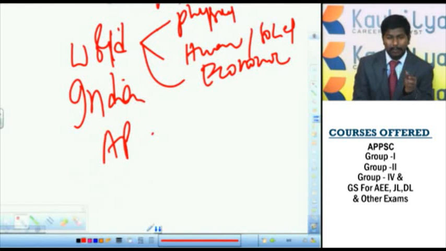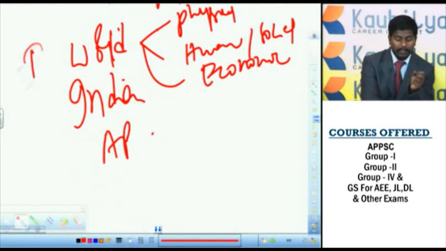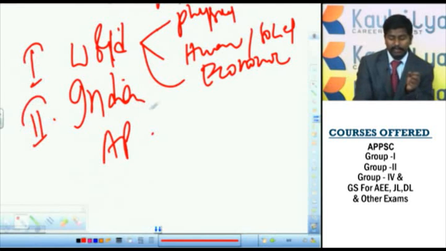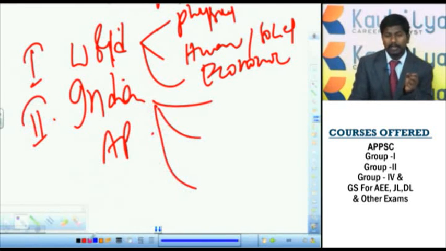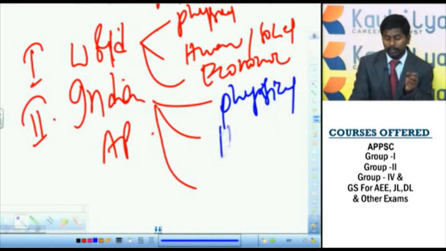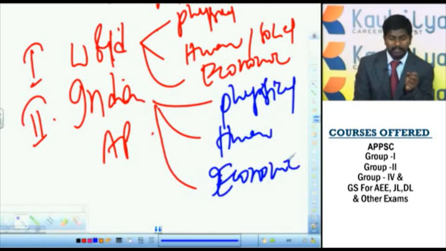These 3 are subparts of world geography. Then the second one is Indian geography. In Indian geography again there are 3 subparts: Indian physical geography, Indian human geography, and Indian economic geography.